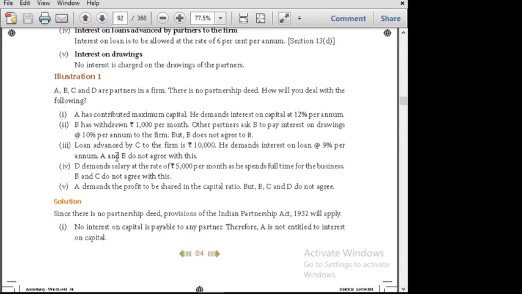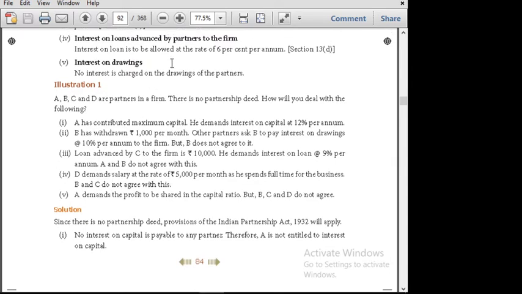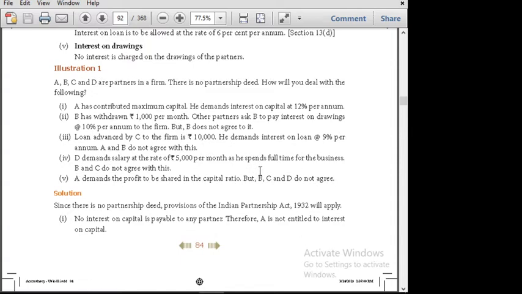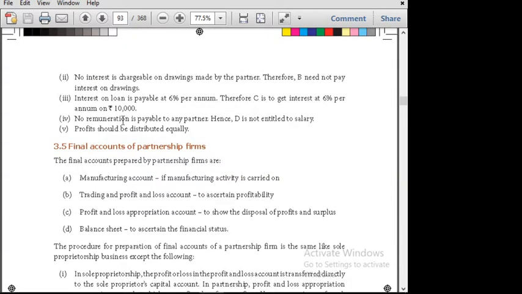Next comes here, C. Loan advanced by C is 10,000. He demands interest on loan at 9% per annum. A and B do not agree with this. Interest on loan, whatever the procedure, it is 6% per annum only. Here they said 9%. So our answer will be that interest on loan payable is 6%. So C gets interest at only 6% per annum on 10,000.